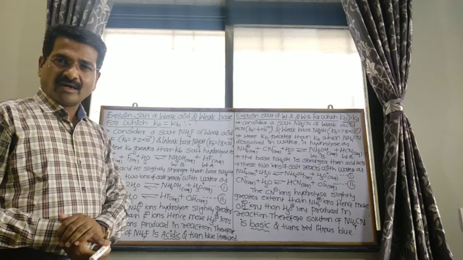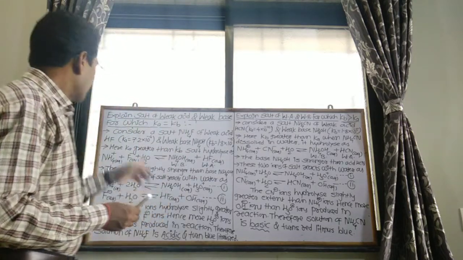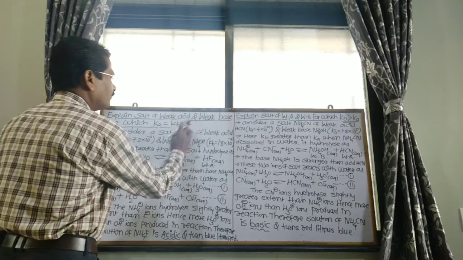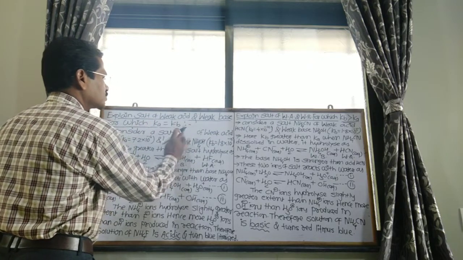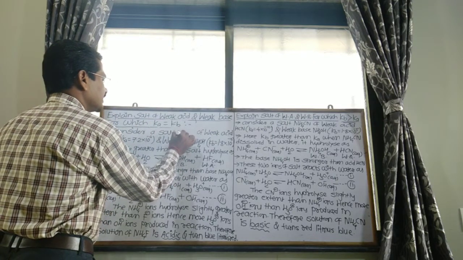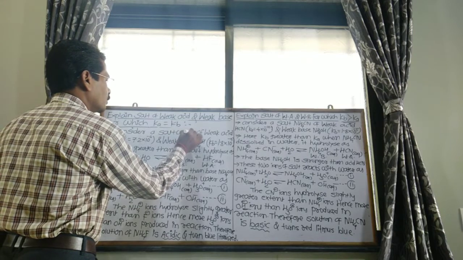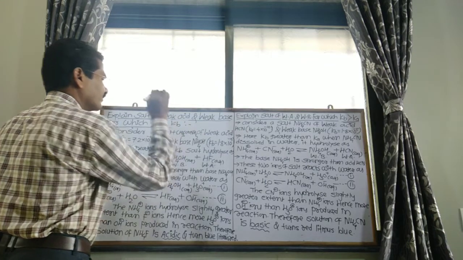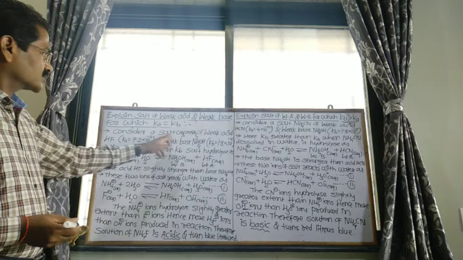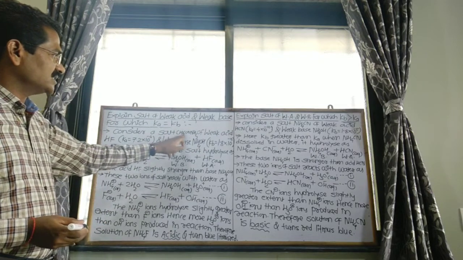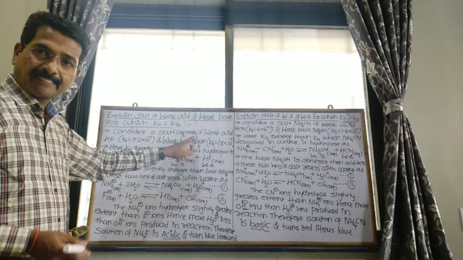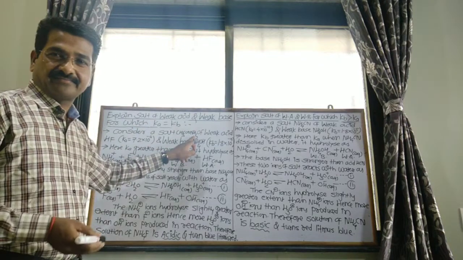For that purpose, consider the salt CH3COONH4, ammonium acetate.